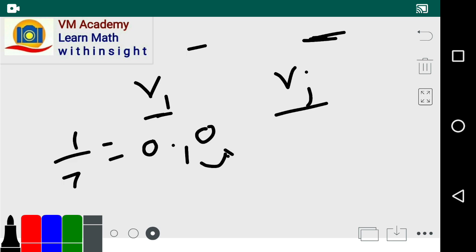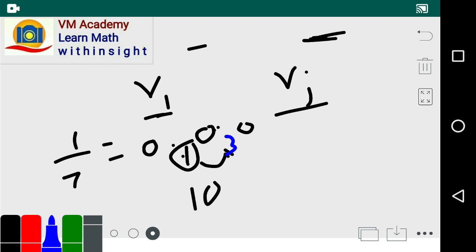Now how can we obtain the next remainder? So there is a way. The next remainder is 3. For obtaining the next remainder, what we do is take this remainder 1 times 10, friends. So 10 mod 7, that is the remainder of 10 divided by 7, is nothing but this standard 3.